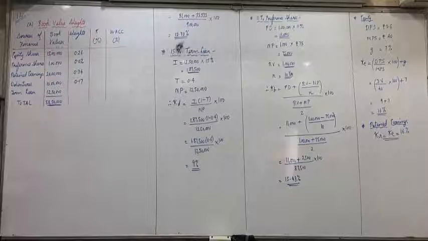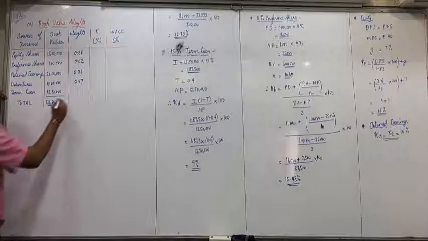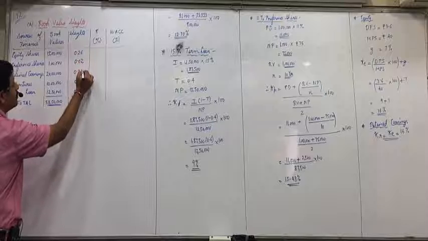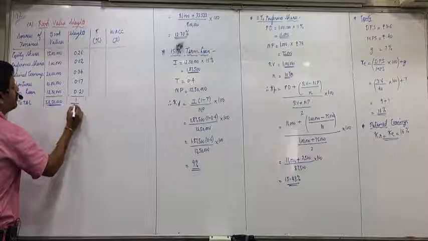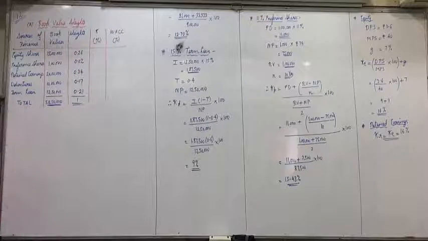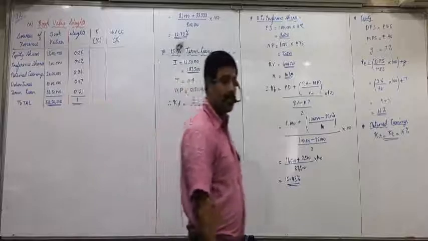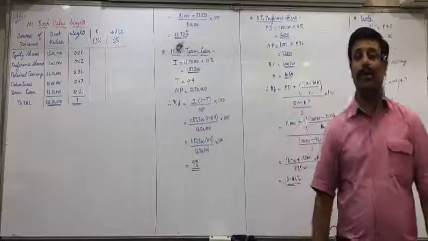And 12 lakh 50,000. 0.21. Verify the total. Does it come to 1 or not? All of you are clear with this? Raise your hand who is still writing up till here.